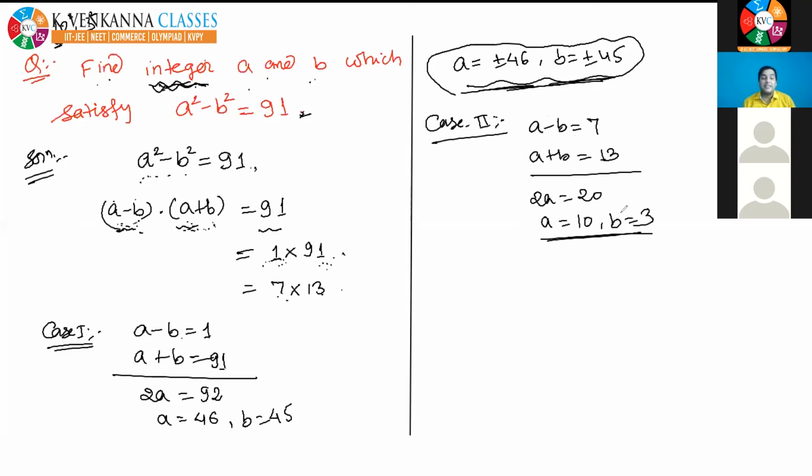So you are getting 10 and 3, and the people who were answering 10 and 3, now see, your answer is here. But you were getting this by hit and trial, and I am getting it by proper mathematics. And by this mathematics, one benefit is that apart from this, I am getting one more answer, 46 and 45. And yes, for it, you can also put a is equal to plus minus 10 and b is equal to plus minus 3.